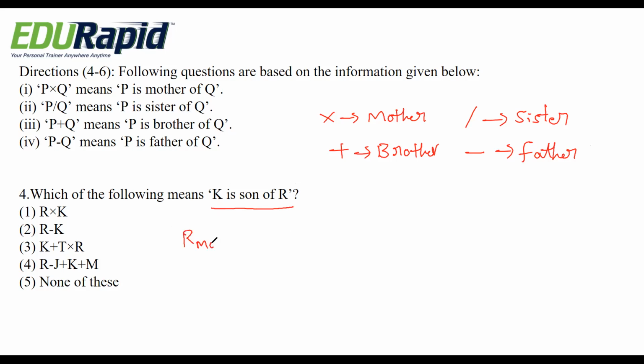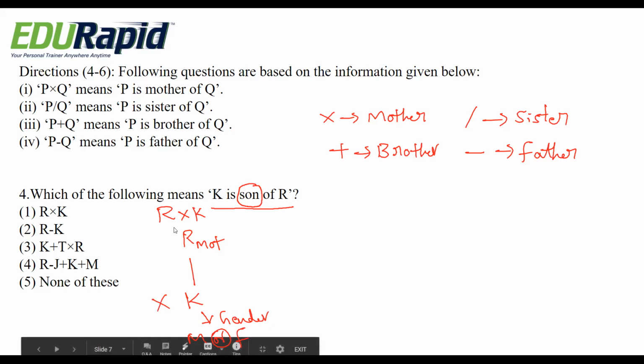R is mother for K. This first option is not possible, because they are asking K is son of R. Here we don't know the gender, whether male or female. So this one is not possible.